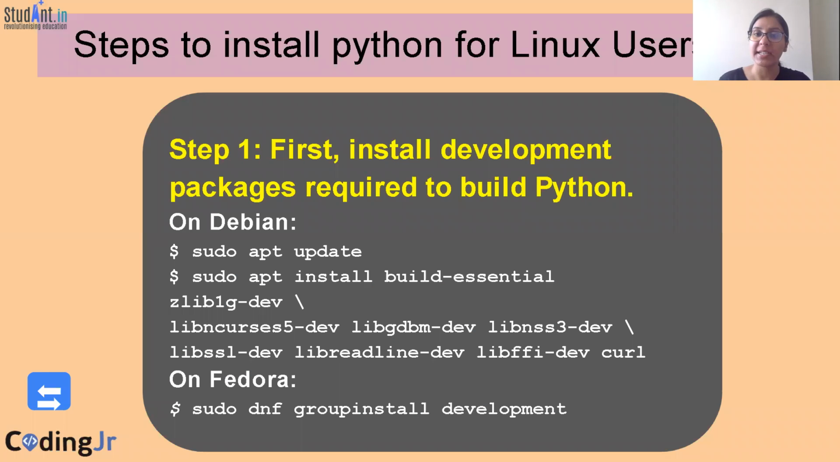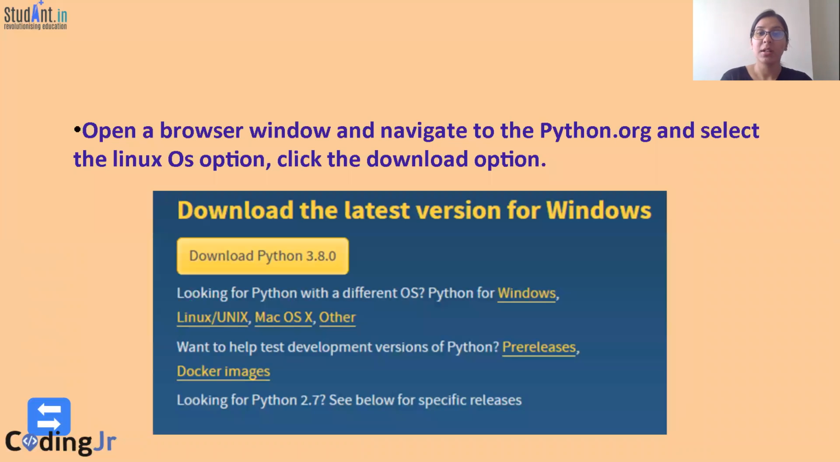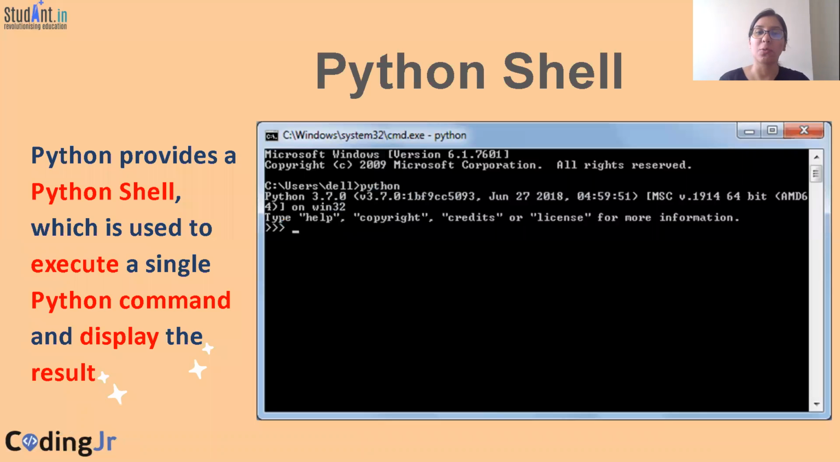Now, if you are using Linux, then you need to install the development packages that are used to build Python. Sudo apt update is a command that is used to update the packages. Then you need to download the latest release for Python 3 under the Linux/Unix page. Then you need to extract the tarball, and extracting the tarball means you need to extract the archive of the program. Then we need to start the build process, and then you need to verify the installation. Now you need to open the browser and navigate to python.org and select the latest download option.